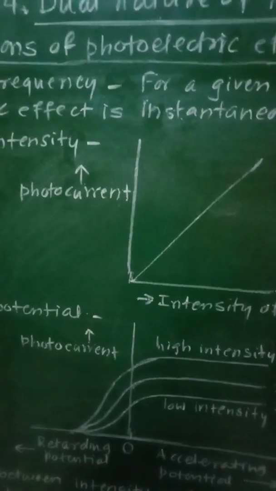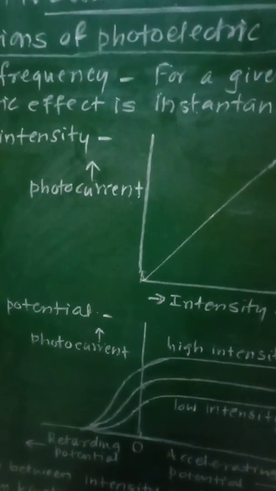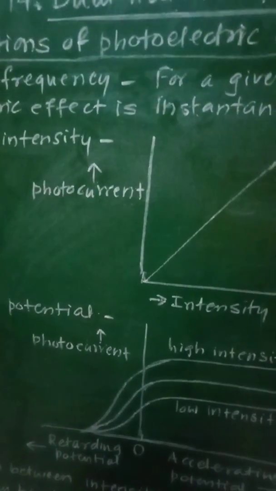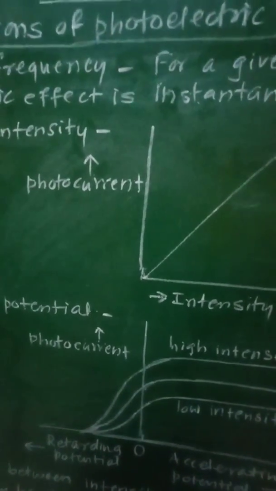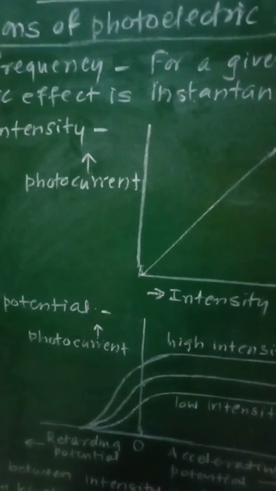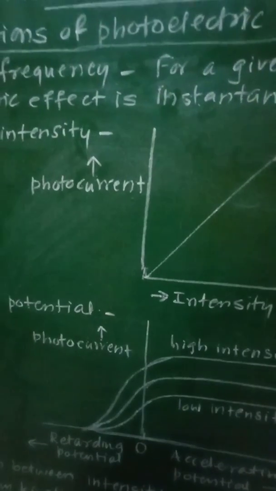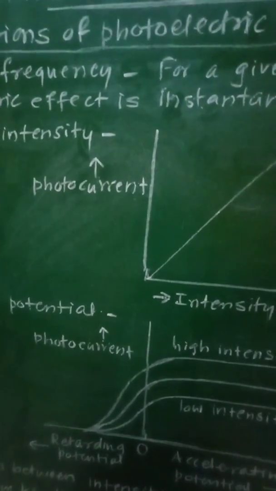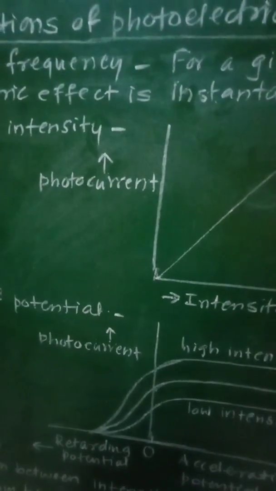So as the intensity of the radiation is increased, keeping its frequency and accelerating potential fixed, there will be a linear increase in the photocurrent.